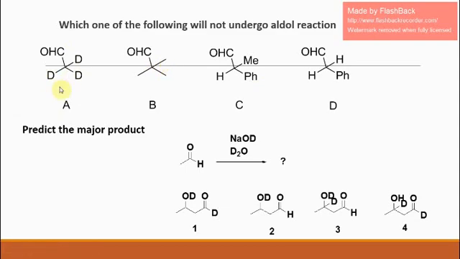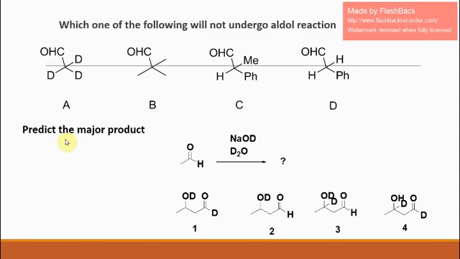Around 40% of the students go for option A. But that is wrong. Instead of hydrogen, I have its isotope, that is deuterium. If you look at the letters H and D, they may look entirely different. But they are isotopes. They differ only in the number of neutrons. The base can abstract even deuterium. So the reaction is possible with this deuterated acetaldehyde. So the correct answer is B. There is no alpha hydrogen. This cannot undergo the aldol reaction.